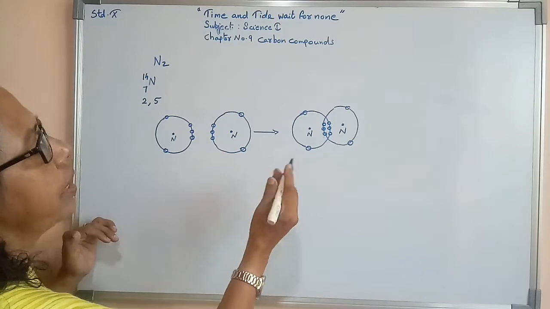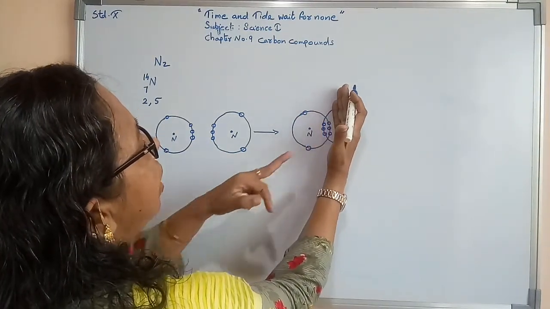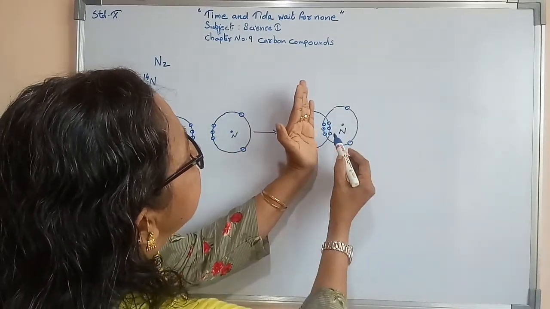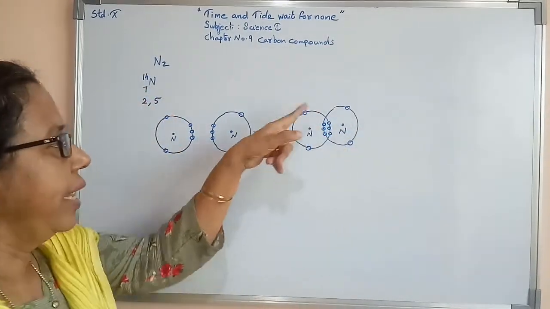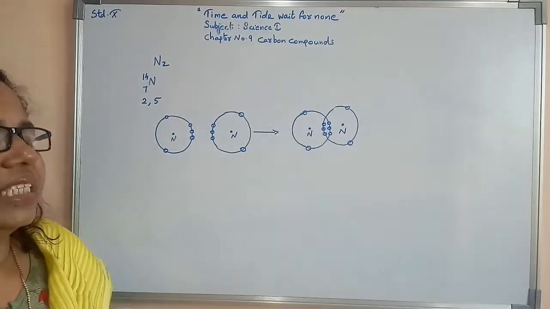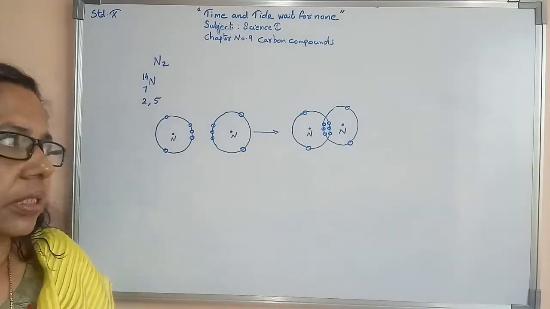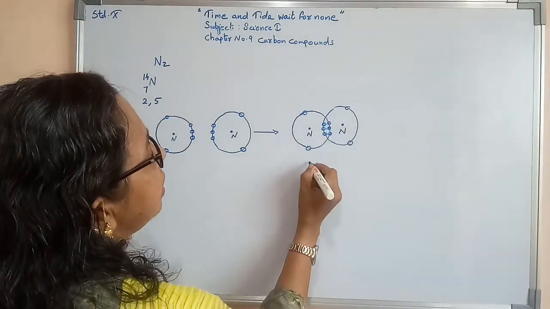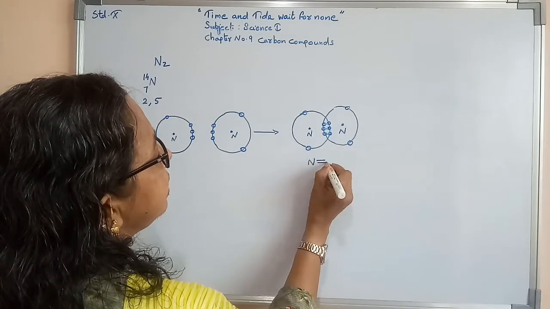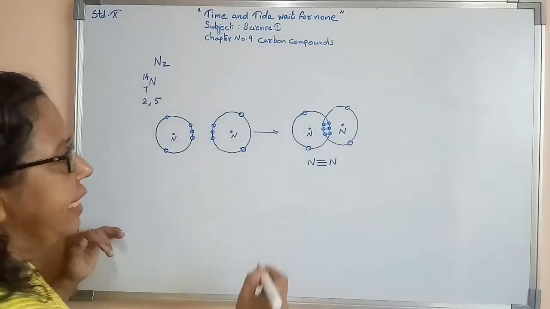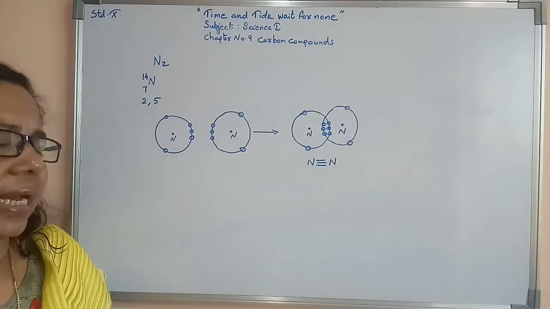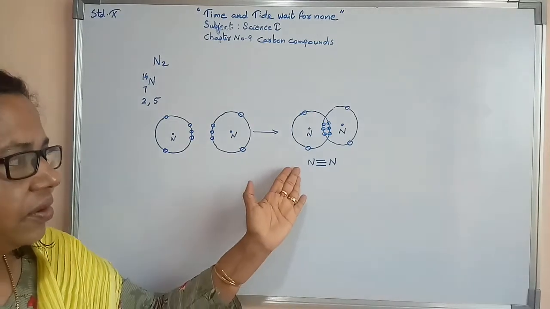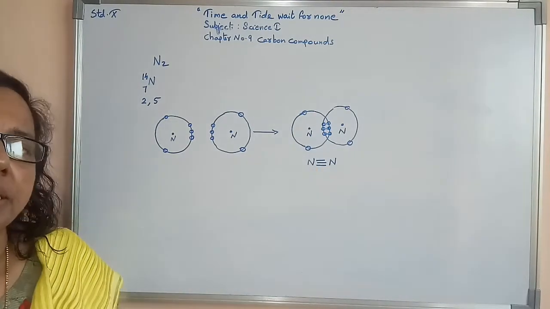As a result, now you can find that if we look only at this, 6 plus 2, 8. If you look only at this, 6 plus 2, 8. So in that way, both of them are satisfied with 8 electrons. So we can say that in such a way triple bond formation is taking place. Nitrogen shared 3 electrons with the other nitrogen. So in such a way triple bond formation is taking place. So here by drawing lines we are making the bond.